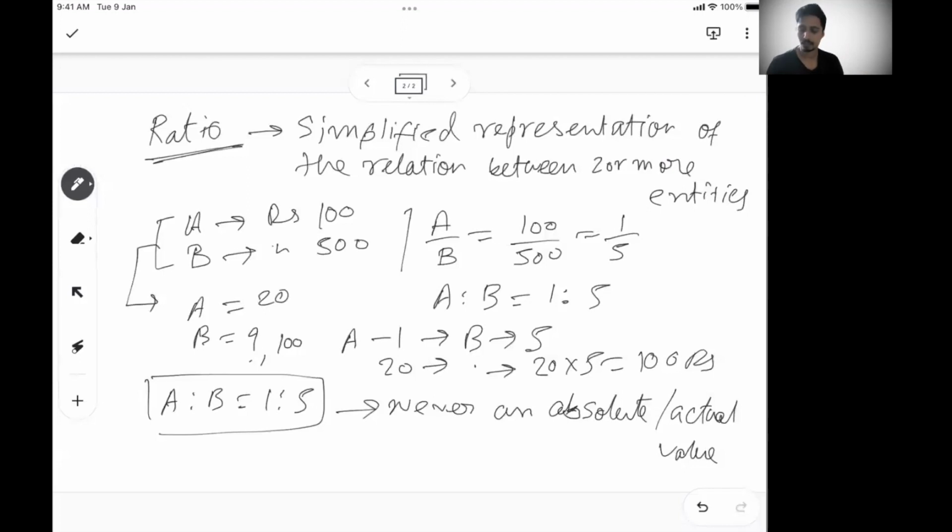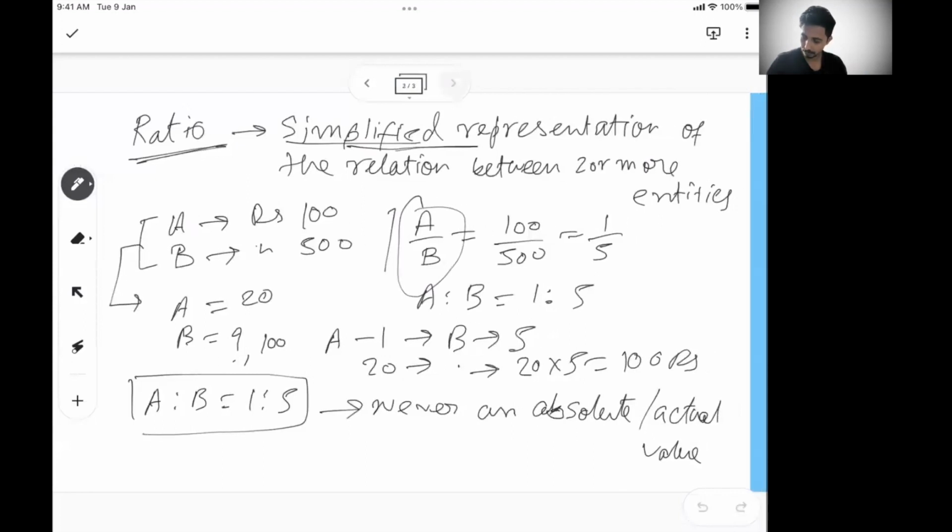That's why, if you remember, we started with simplified representation. Simplified means the most simplified format: when A has 1, B has 5. You can say when A has 2, B has 10, but that's not the most simplified one. Simplified is when A is 1, B is 5, and we achieve it by dividing. This is the main crux of how we are getting the ratio.